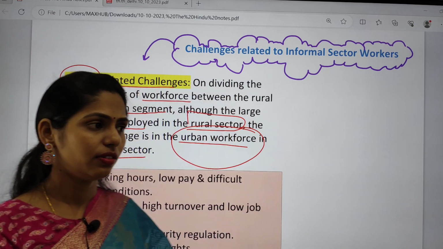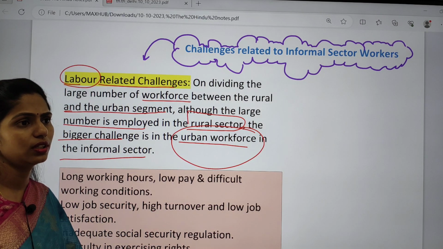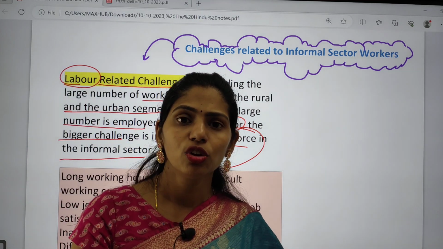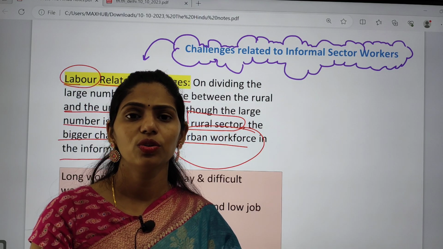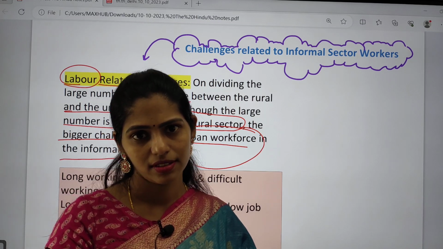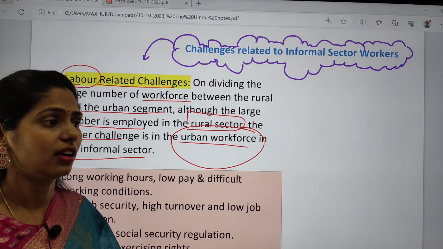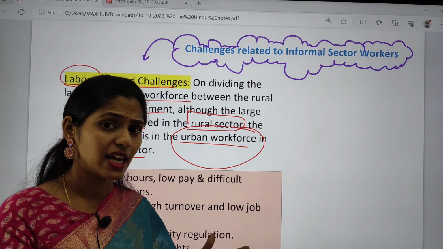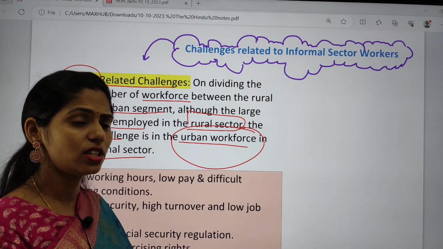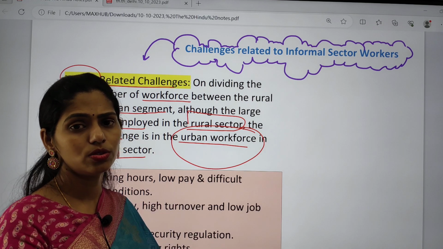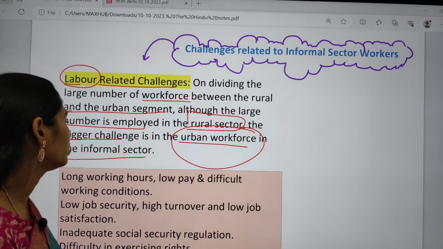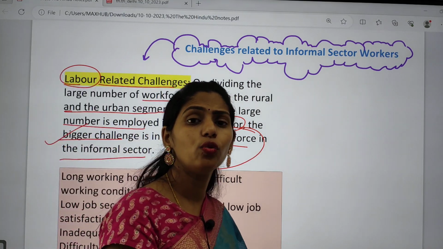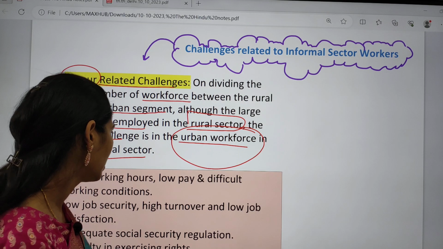For example, if you are moving on the road in the morning around 9 to 10 o'clock, you will see some addas, the places where you can find a lot of informal workers. There will be hundreds, even 500 to 600 people, coming and standing there. They will be searching for the person who will come to them to give work. So that type of urban workforce that you can see is working in the informal sector.